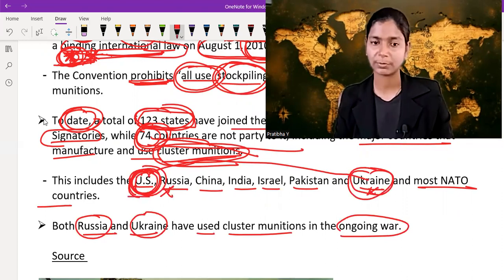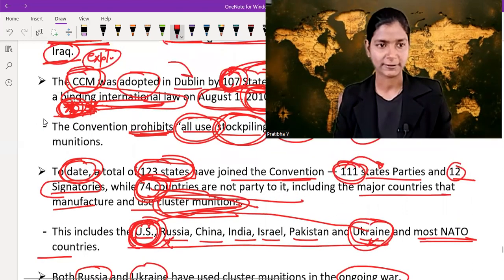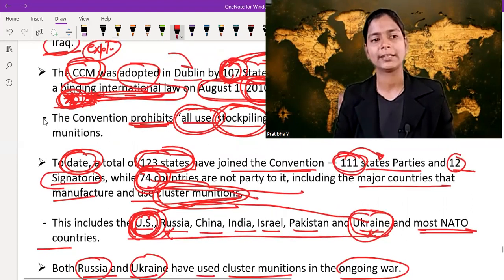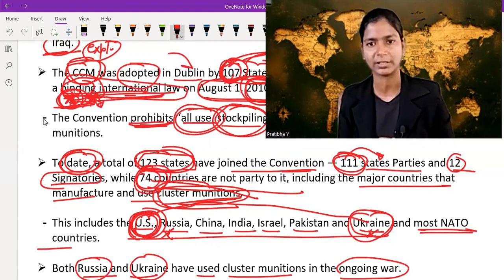Okay. So remember the important countries who are not signatory of it, and it is, you can say, binding international law. That's why most of the countries are not signatories, and it has to be binding because this is a case where if it is not binding, many countries just sign it and do not follow its rules and regulations.